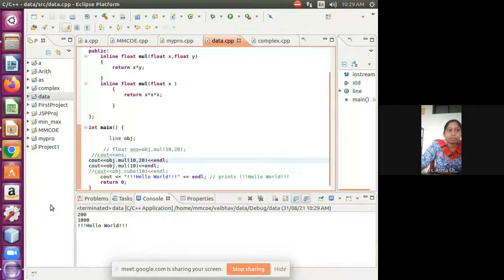Why is this so, student? Because C++ provides us the functionality of function overloading: same function name with different parameters. But always remember, the return type can be anything. Return type does not affect function overloading. Only the type and the number of parameters affect the logic of function overloading. So mul and mul are the same function name, but my code runs correctly because of function overloading.